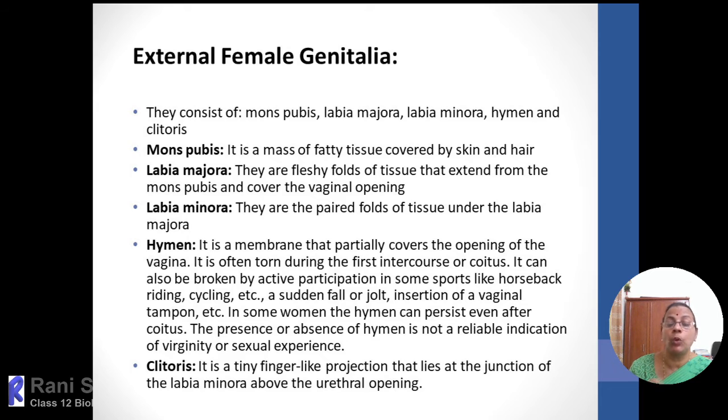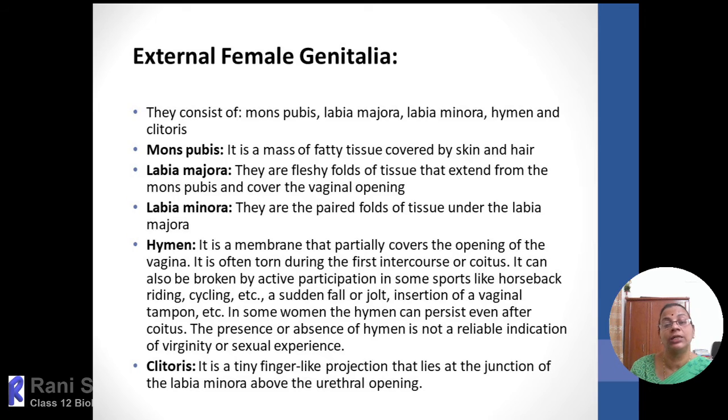These two openings, the urinary opening and the vaginal opening, are located inside a depression called the vestibulum, which is highly glandular.